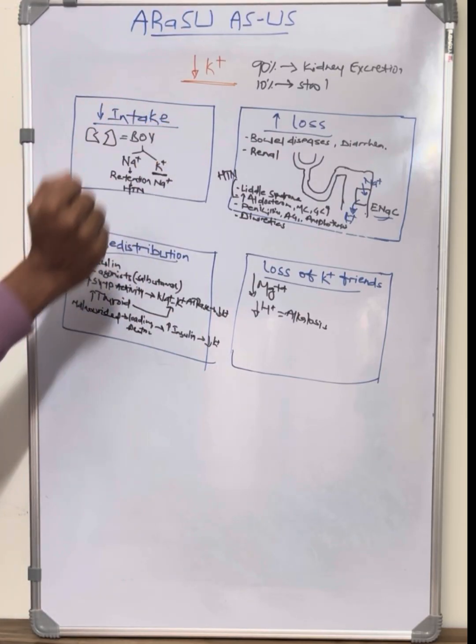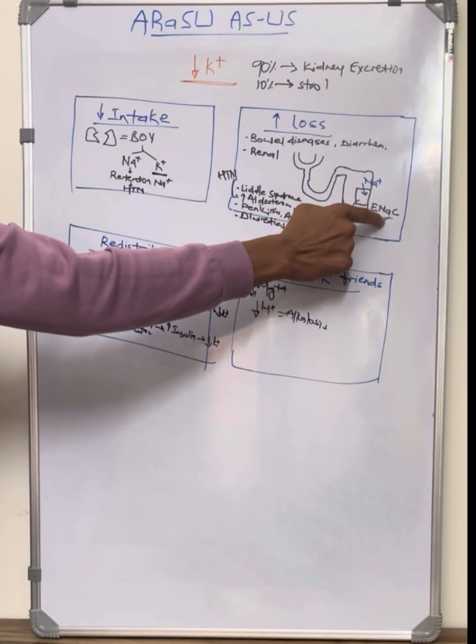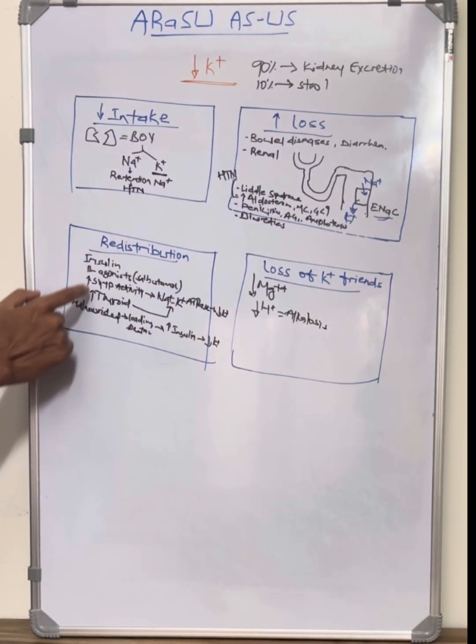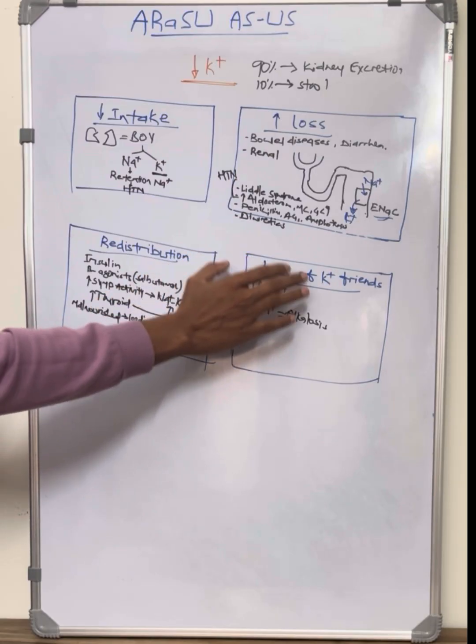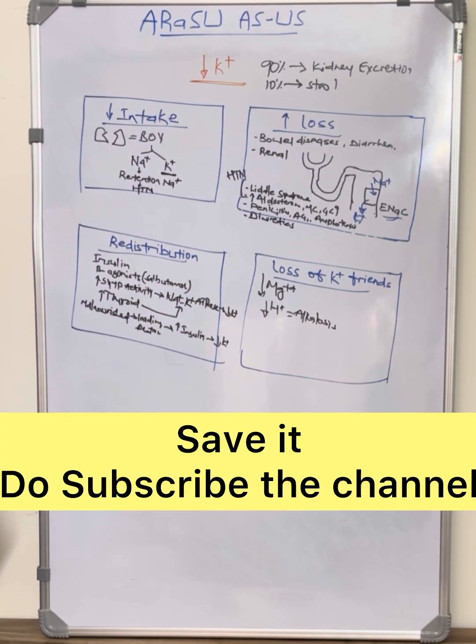Intake is very rare, and when it comes to loss, just look for renal loss, mainly focusing on ENaC hyperstimulation. Coming to redistribution, we have to think of any supplements or medications, or whether there is excessive activity of sodium potassium ATPase. And we should not forget the close friends of potassium, that is magnesium and loss of protons. Hope you got the point. Thank you so much.